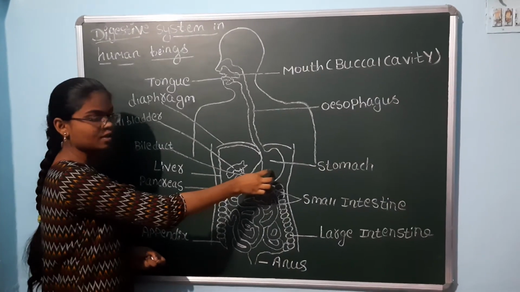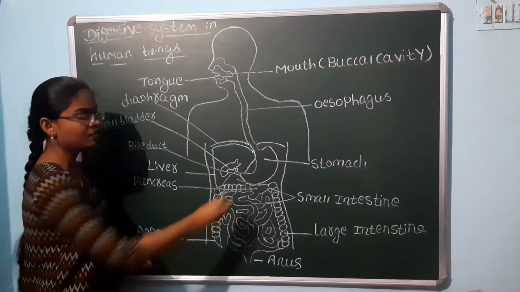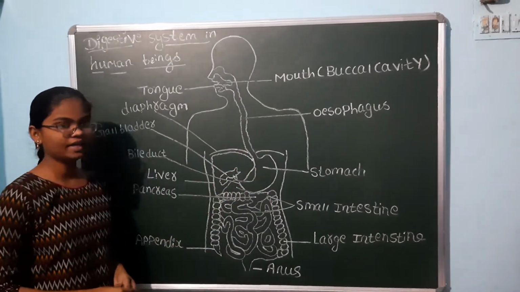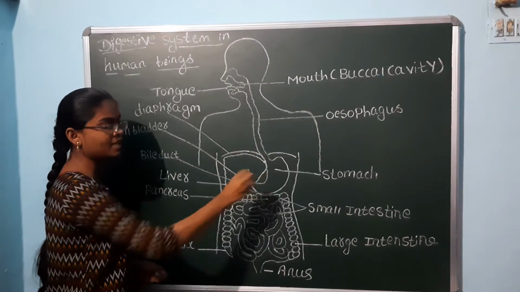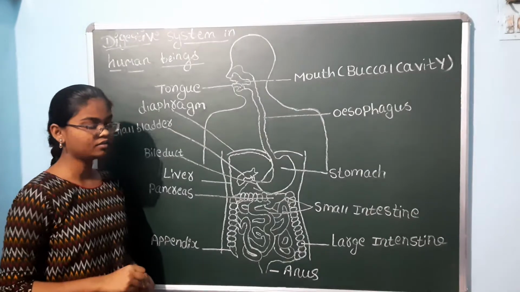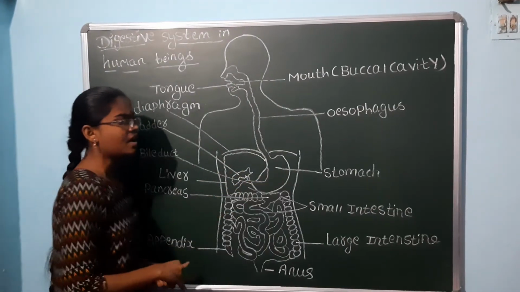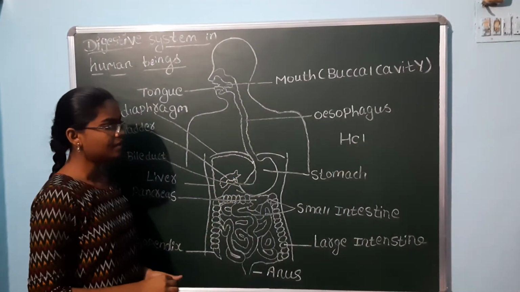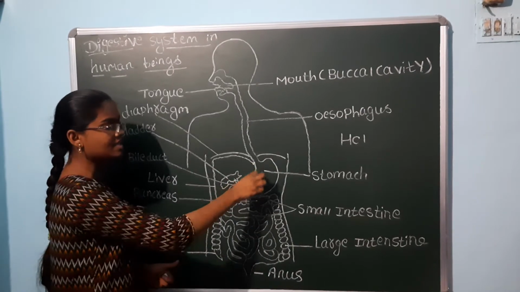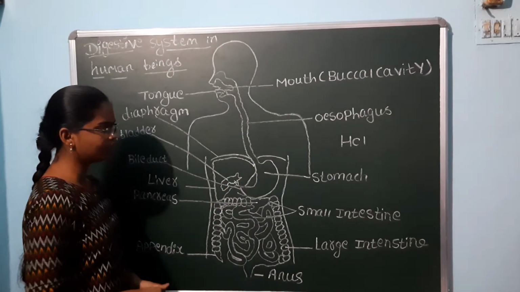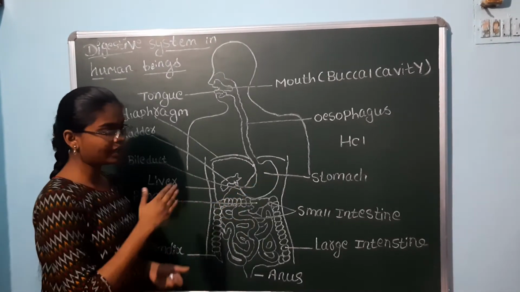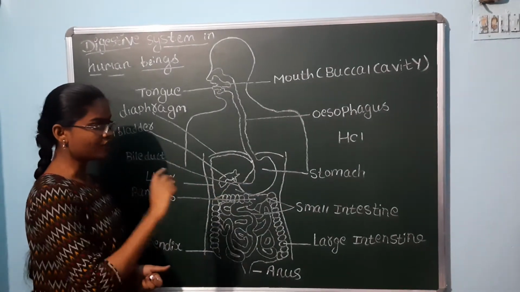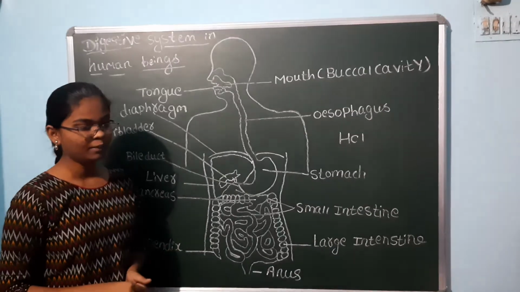This part we call the stomach. Stomach is a large organ which expands when food enters it. Stomach releases two types of substances which break the complex food molecules into smaller ones. In the stomach, first it releases hydrochloric acid, HCl. This makes the medium acidic. This acidic medium is important to break down the proteins into peptides. Pepsin is an enzyme whose function is to break down proteins into peptides.